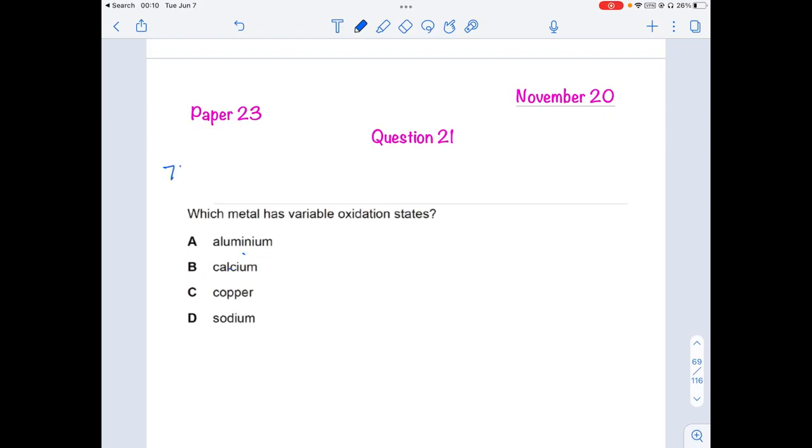Now coming to question number 75, it asks which metal has a variable oxidation state. Aluminium will have an oxidation state of +3, calcium will have an oxidation state of +2, whereas sodium will have an oxidation state of +1. So we can see that copper is the only transition element. Therefore, aluminium, calcium, and sodium are the wrong options. So the answer is going to be copper, which is a transition metal. Transition metals will have variable oxidation states like Cu+1, Cu+2, and so on.